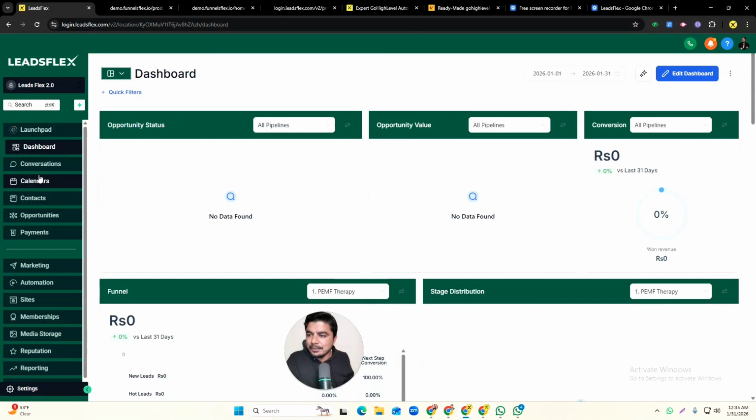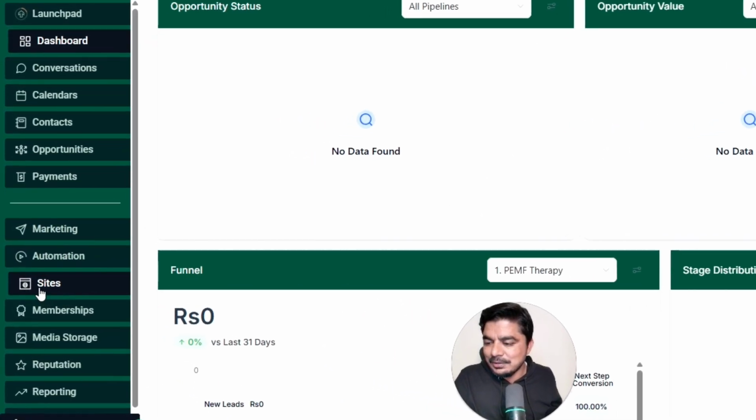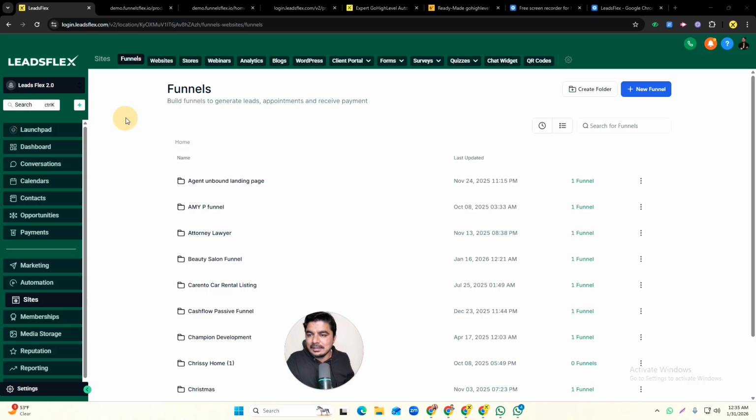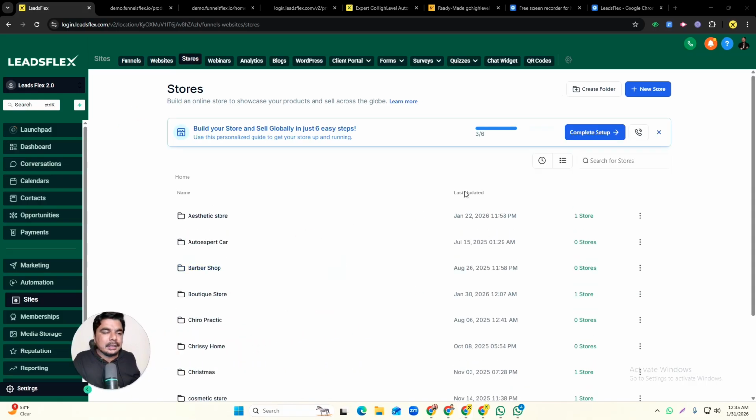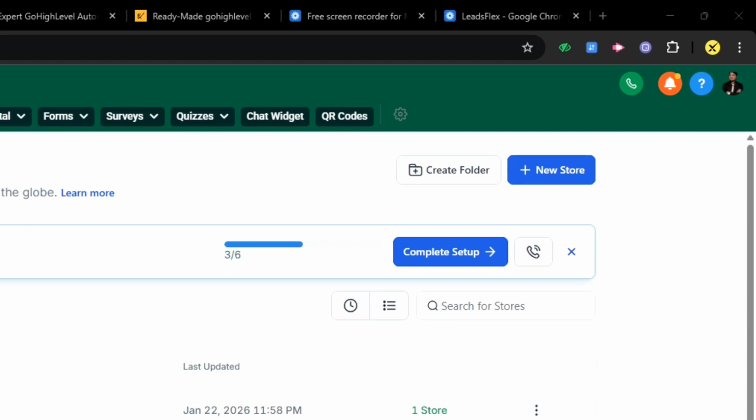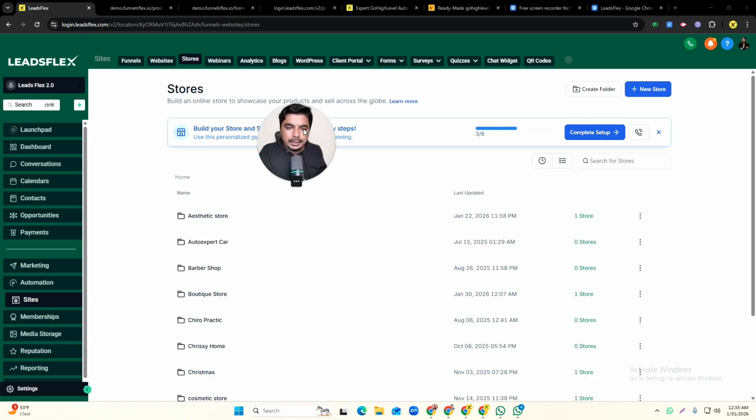I just go back into GoHighLevel. By the way, that's GoHighLevel. We just white labeled it, and after that I go to the Sites area. Because we are going to build a store, I'm going to the Store area, and here we can create a new store. But before the store, I will guide you on how you can add products, and then we will utilize them in our store.